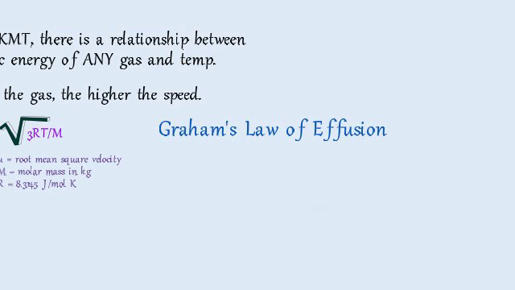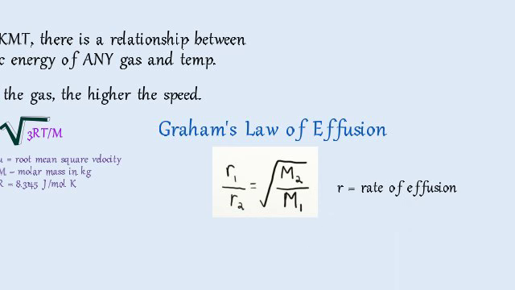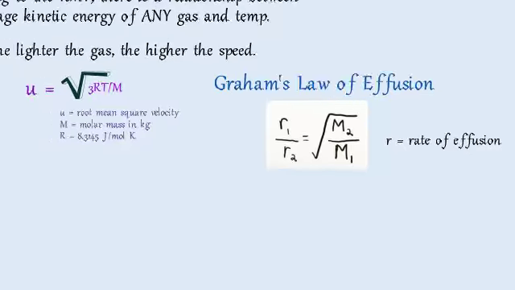There's also another one where you're comparing the speed of two gases. This is called Graham's law of effusion. R1 over R2 equals the square root of M2 over M1. And R is the rate of effusion through a pinhole of two gases. How fast do they move through it?